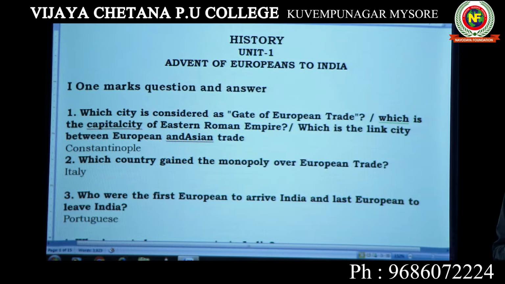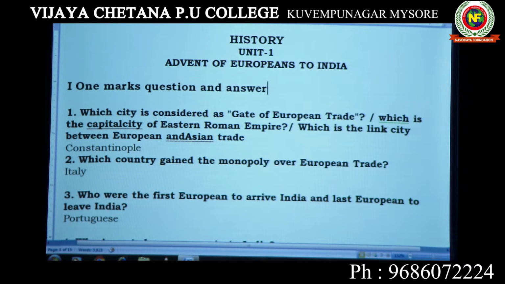We have 10 chapters. The first chapter is Advent of Europeans to India. In this chapter, many multiple choice questions can be asked. Here the 3 important things are: Plassey War, Buxar War, and dual government. These 3 are very important for 3 and 2 mark questions. But there are many multiple choice questions too.